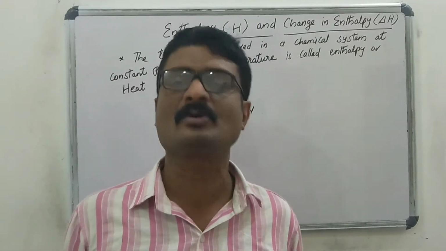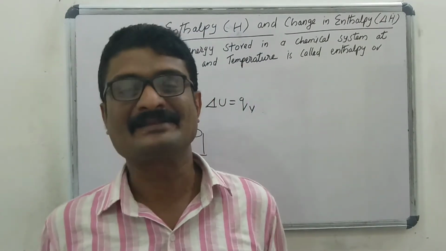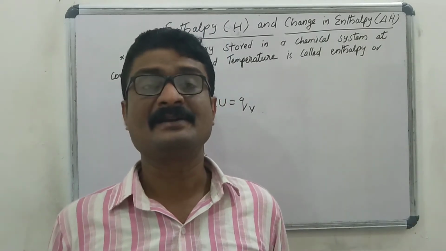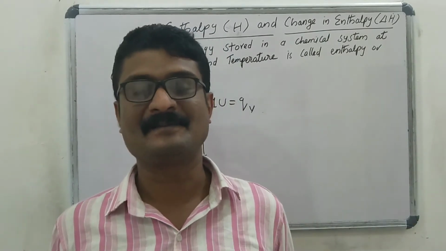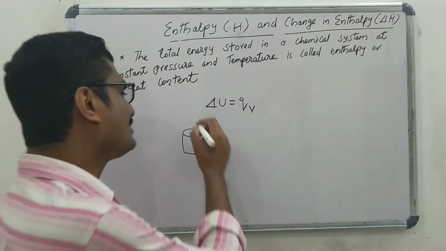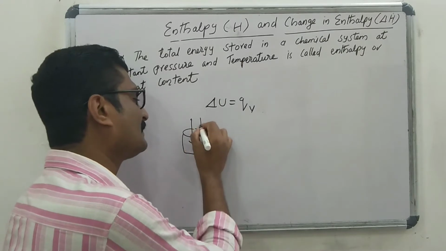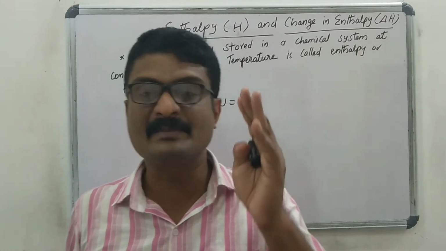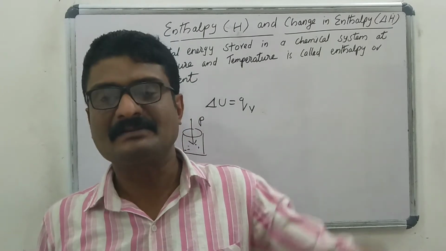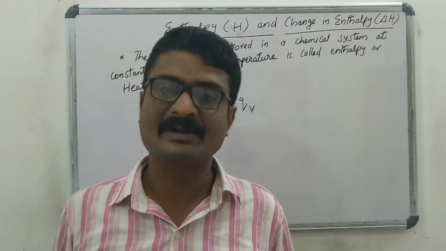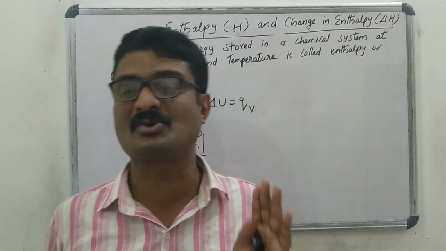It may be a beaker or test tube. Okay, then when we carry out a chemical reaction in an open vessel, pressure remains constant. That is, the atmospheric pressure remains constant. But there may be change in volume. Okay, that means here the volume is not constant.